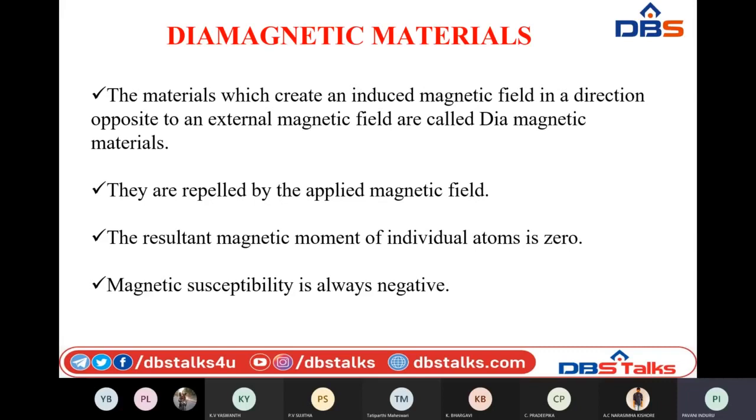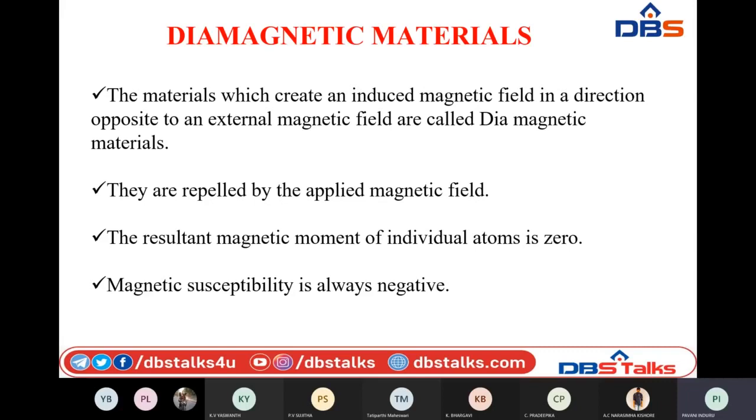Here, the materials which create an induced magnetic field in a direction opposite to an external magnetic field are generally known as diamagnetic materials. Since there are no dipoles present in them, there is no net dipole moment. When there is no net dipole moment, there is no chance of behaving like magnetic materials.